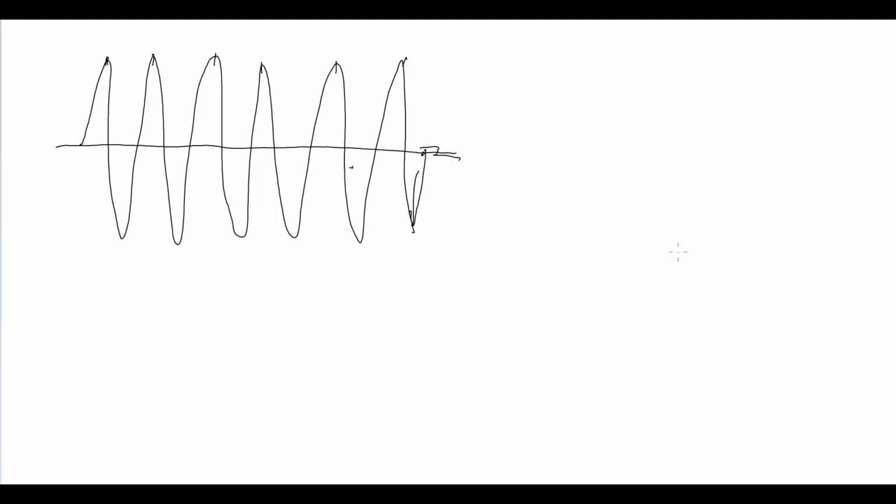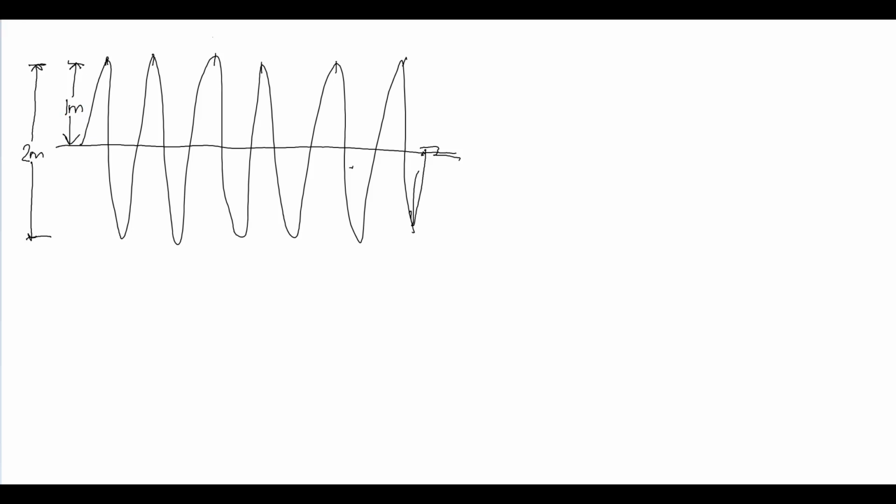If I told you the height of the total wave is 2 meters, what's the amplitude? So the amplitude is not 2 meters. The amplitude is the height from the center, the middle of the wave, to either the crest or the trough. So the amplitude instead will be 1 meter. This is defined as the amplitude.